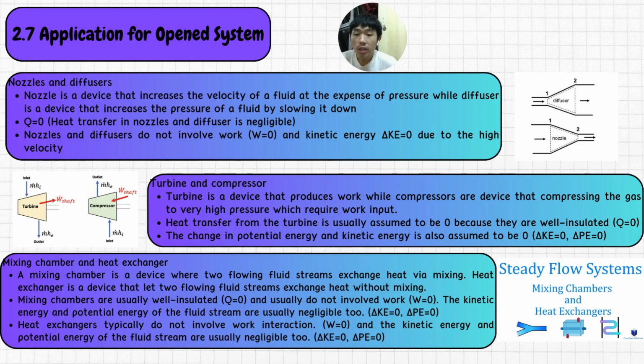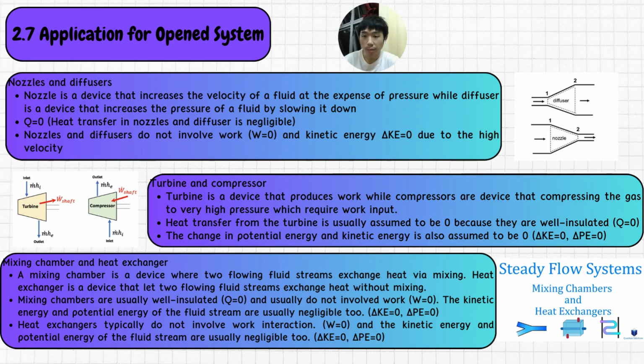Now let's move on to applications for an open system. Nozzle and diffuser. A nozzle is a device that increases the velocity of fluid at the expense of pressure, while a diffuser is a device that increases the pressure of the fluid by slowing it down. Heat transfer in a nozzle and diffuser is negligible. Nozzles and diffusers do not involve work and potential energy due to the high velocity.